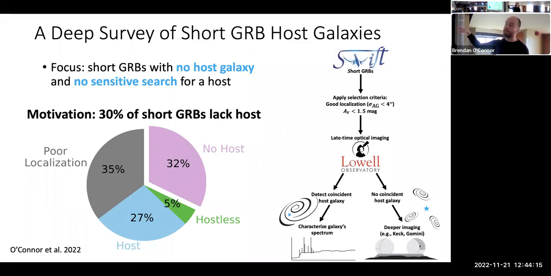And then we took optical imaging with the Lowell Discovery Telescope of all of these events. And if we detected something, then we took multicolor imaging or spectroscopy if it was bright enough to say, can we get a photometric or spectroscopic redshift from the galaxy association? Or if we don't see anything and we think it might be hostless, we want to use Gemini, Keck, HST, GTC, all these deep, really large aperture instruments to look for their hosts.